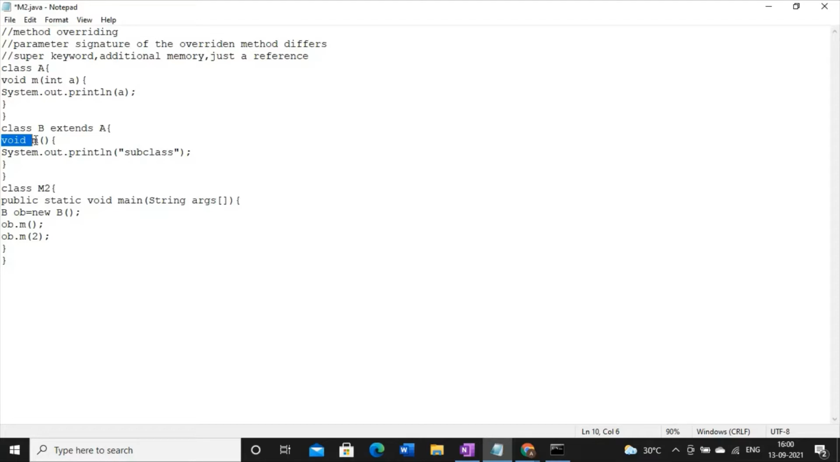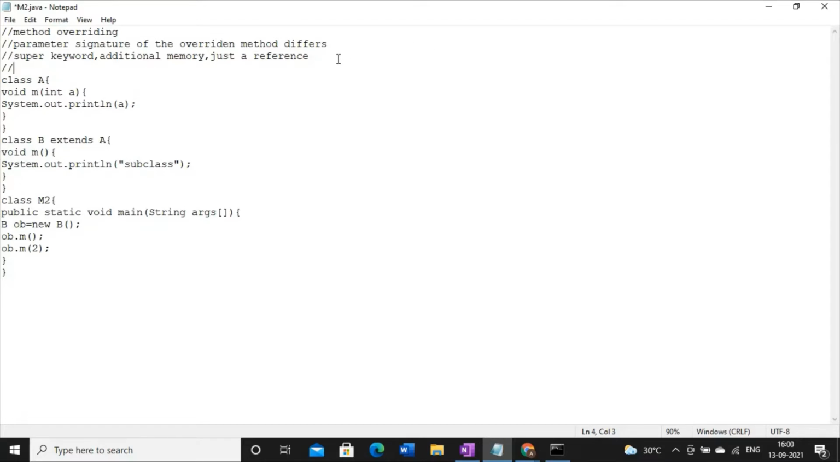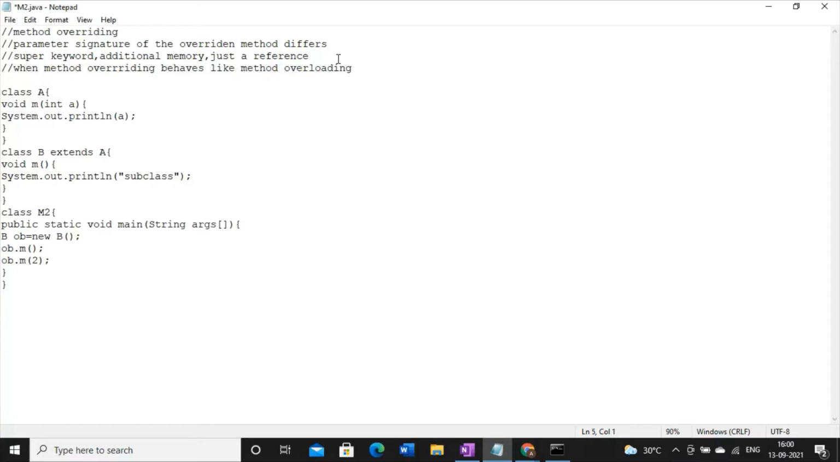So here the first question in the interview will be asked that when method overriding behaves like method overloading, the answer is when parameter signature differs in case of method overriding. So this is the first conclusion.